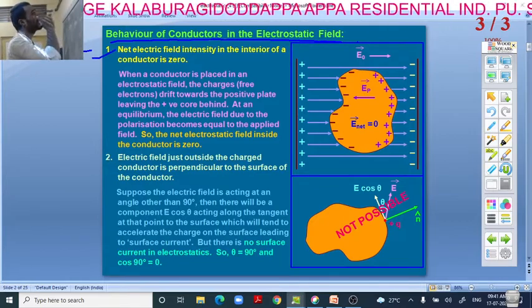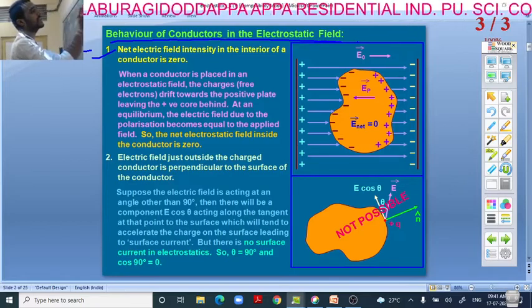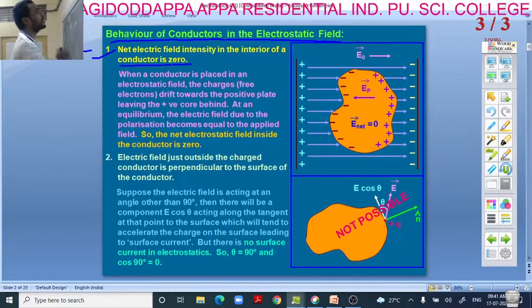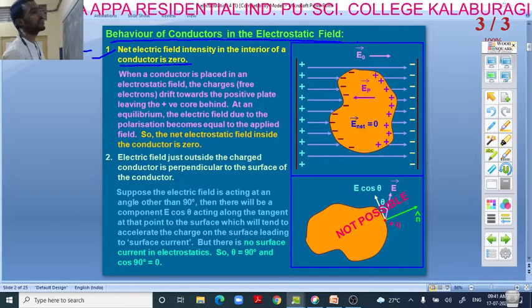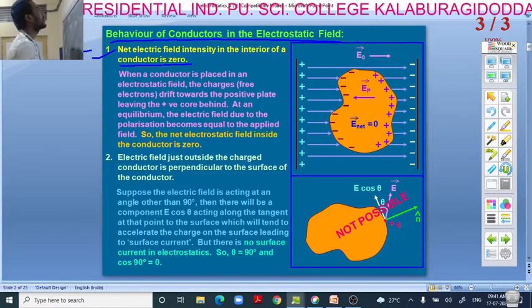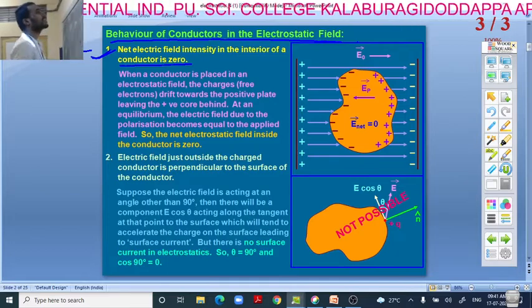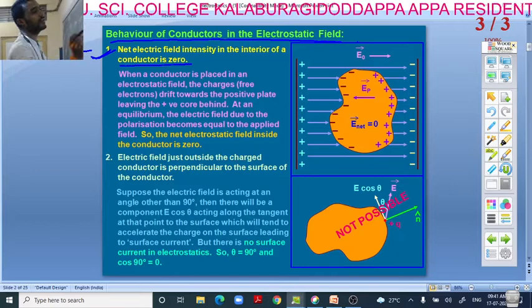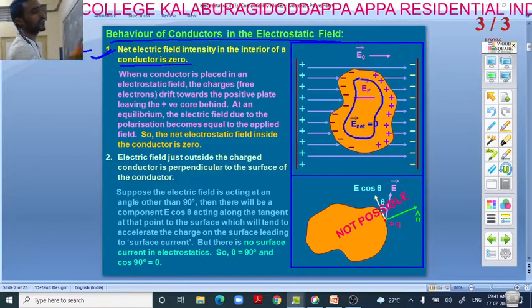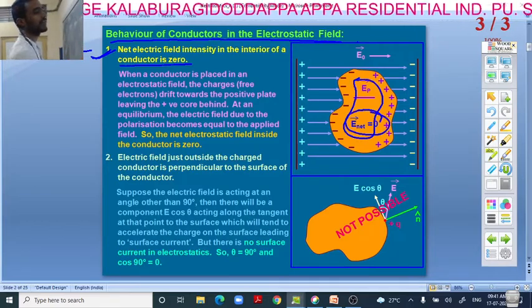Net electric field intensity in the interior of the conductor will be zero. This is the behavior of a conductor. By discussing all the theoretical part, we came to know that the net electric field intensity in the interior of the conductor will be zero.